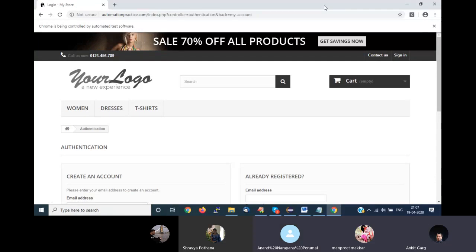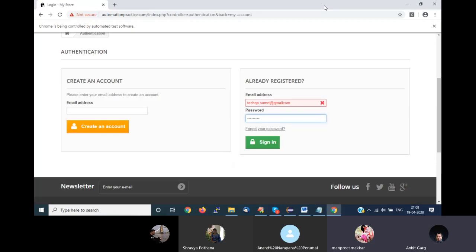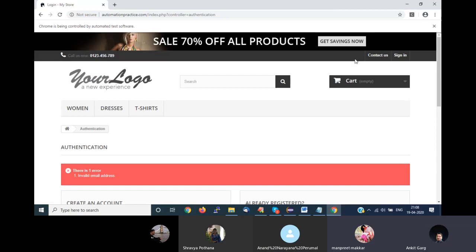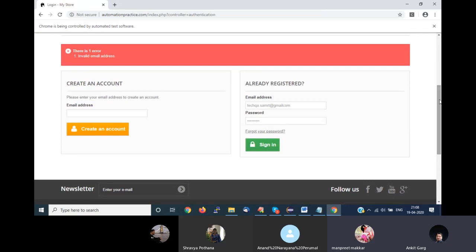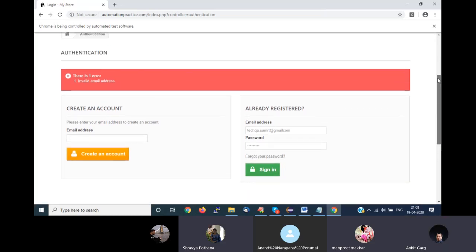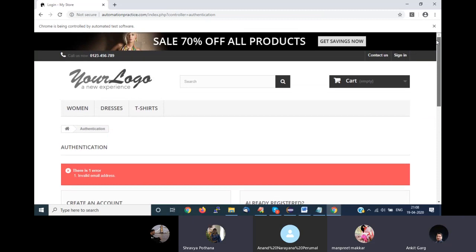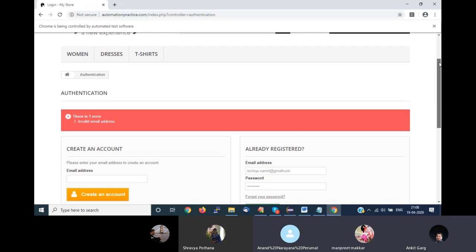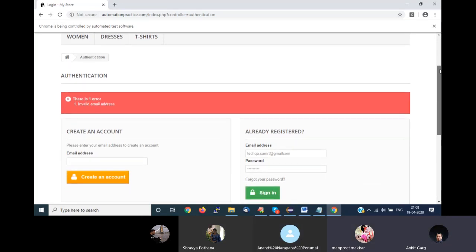Not yet. Then it's very slow, because it has even entered the email ID and password, and it has also clicked on sign in. Might be your network is slow. I think it's a network problem. Let me know once you can see the browser. Yeah, able to see now. Now you are able to see. Maybe it will come up slowly. Let me know once your script is finished at your end.